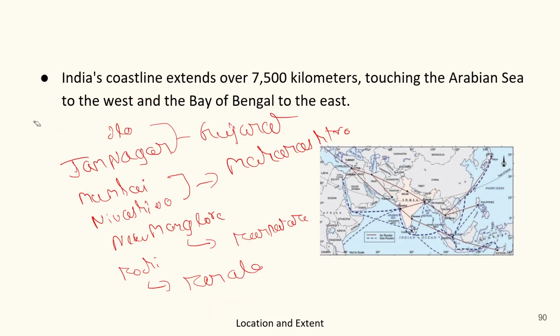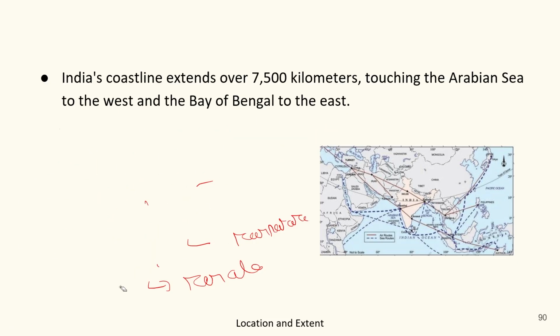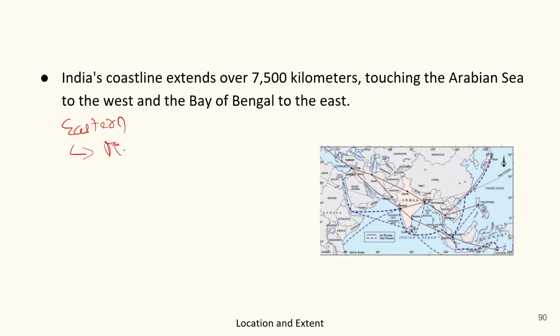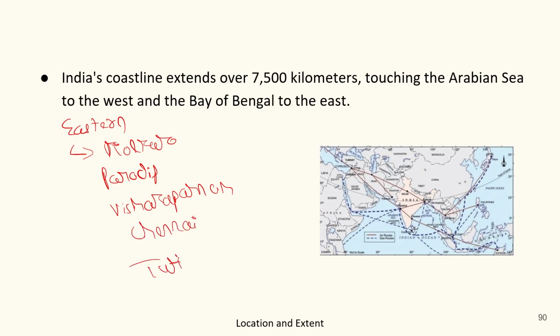Remember, Jamnagar port contains the world's largest oil refinery, the Reliance Oil Refinery. Also write it down. Second, on the eastern side, we have ports like Kolkata, Paradip, Vishakhapatnam, Chennai, and Tuticorin.